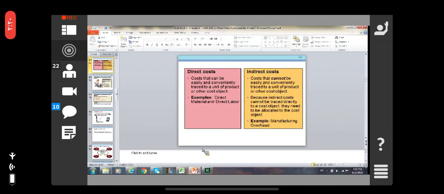Direct cost: cost that can be easily and conveniently traced to a unit of products or other cost objects, such as the direct materials and direct labor. Indirect cost: costs that cannot be easily and conveniently traced to a unit of the product or other cost objects. Because indirect costs cannot be traced directly to a cost object, they need to be allocated to the cost objects, such as the manufacturing overheads.